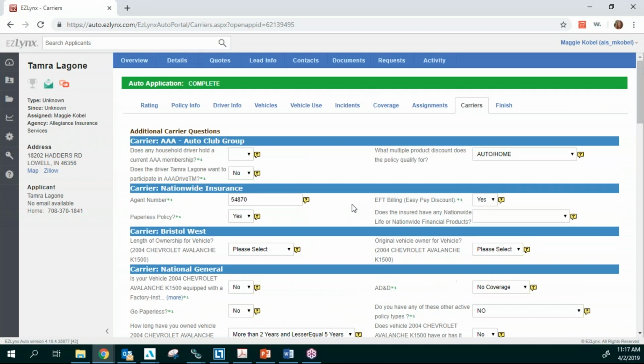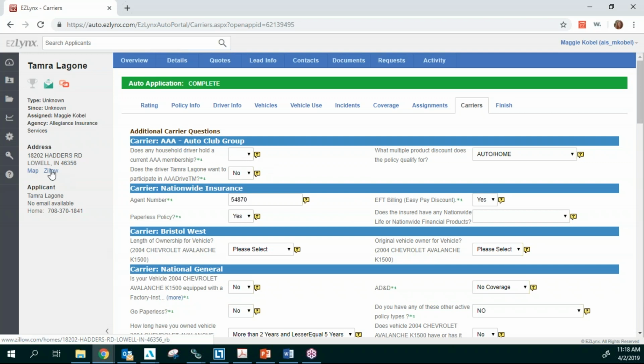Now remember, when you get that exceptions report and you see that there's an increase on one of your clients' accounts, that means that those new declaration pages for that renewal, they're getting sent to your clients at the same time. So it's a great way to come in here, maybe contact your client through email or give them a call, let them know you're working on that so they don't go anywhere else.